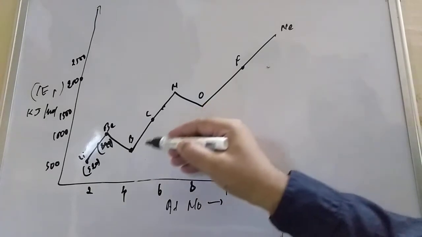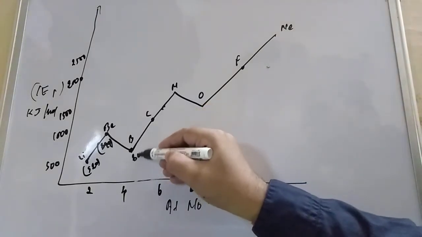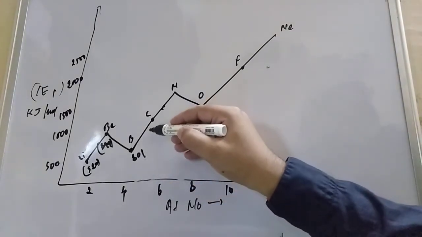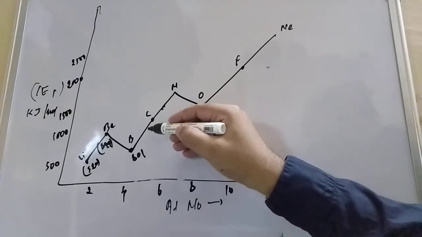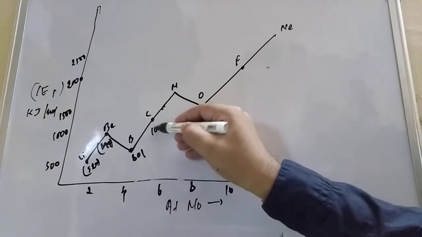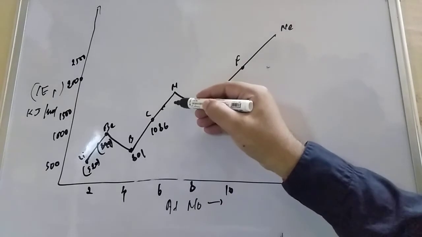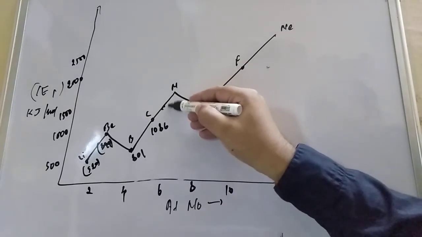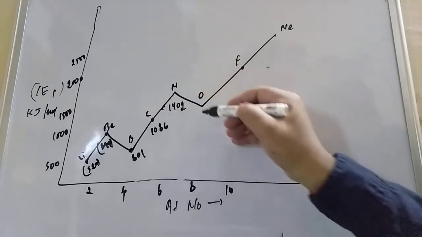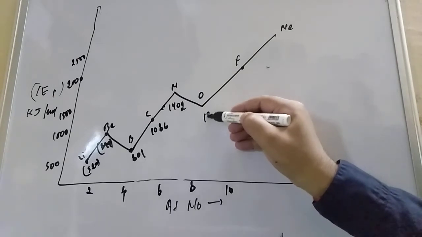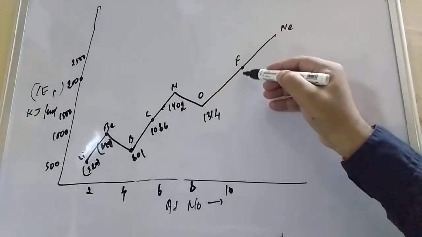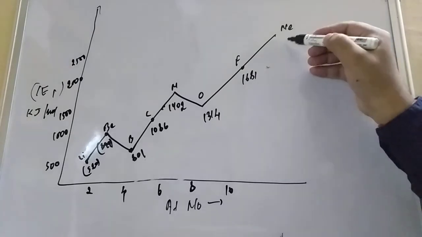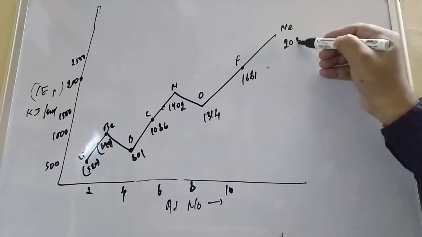Boron is 801, and carbon is 1086. Nitrogen is 1402, oxygen is 1314, fluorine is 1681, and neon is 2080.